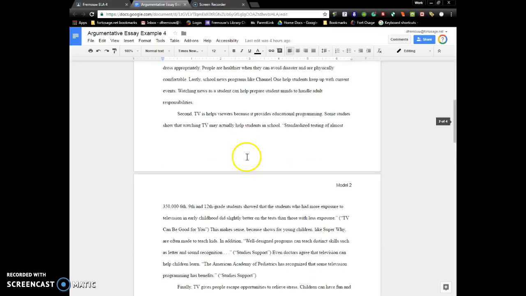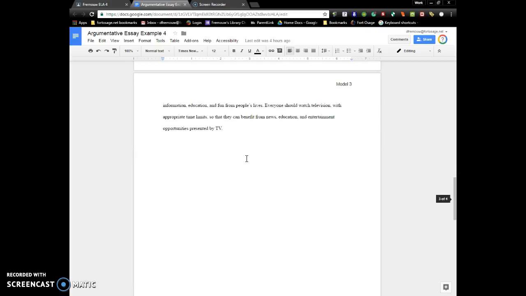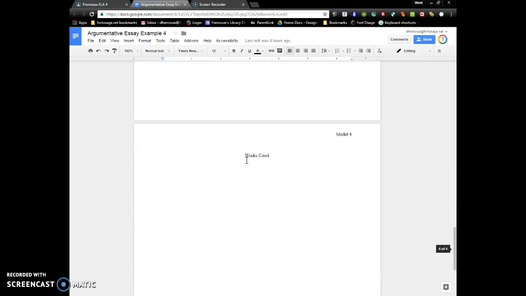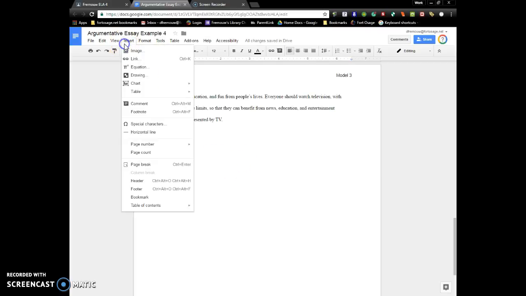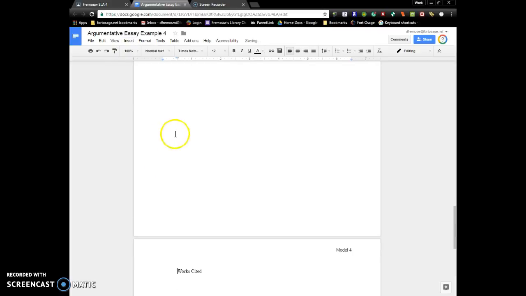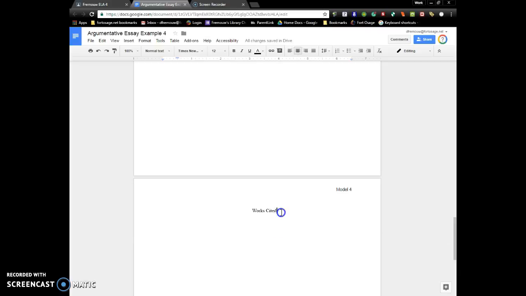So at this point we are ready to make our works cited page, which will be at the very end of your essay. If for some reason your works cited has gotten moved so that it's on the same page as where your text for your essay ends, all you have to do is click right before works, go to Insert, click Page Break, and then click Center Align, and it will be back where it needs to be.